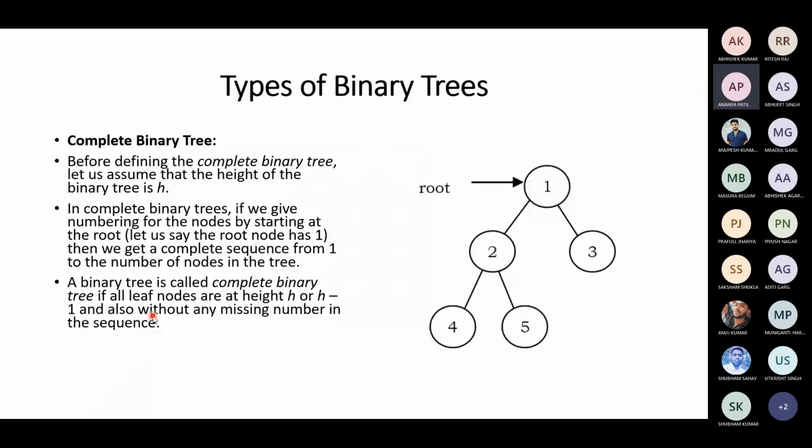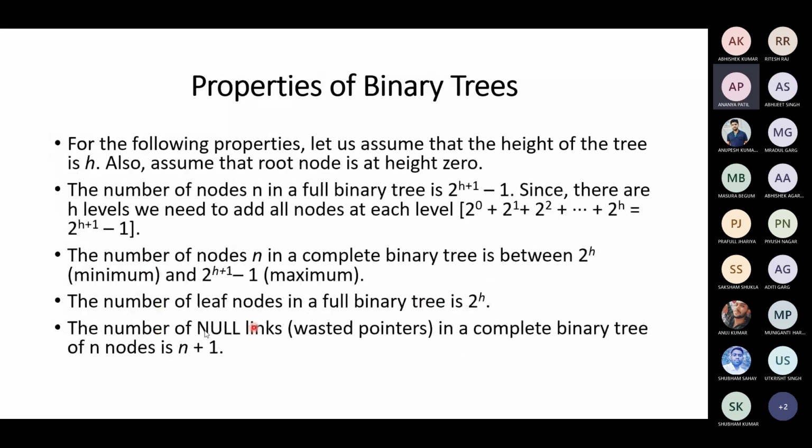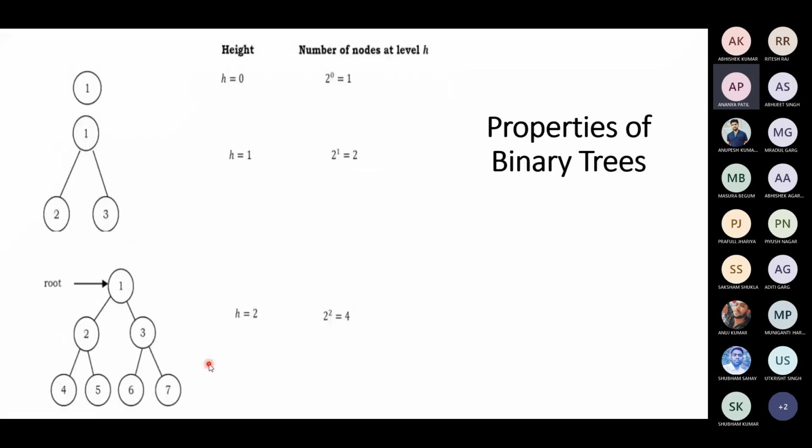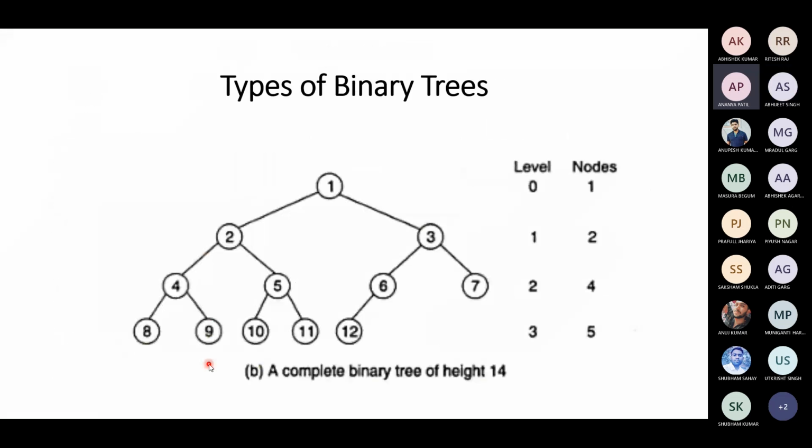Okay. So the number of null links, that is wasted pointers, in a complete binary tree of n nodes will be n plus 1. The number of null links. Okay, you count the number of null links. What is the number of null links? This node has how many null links?